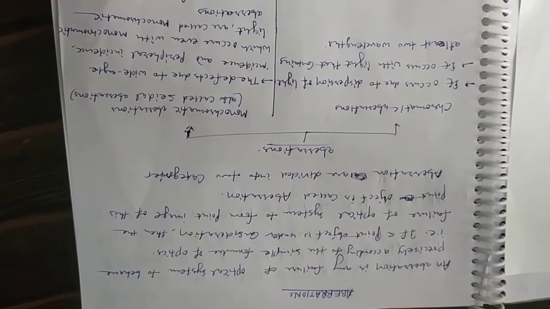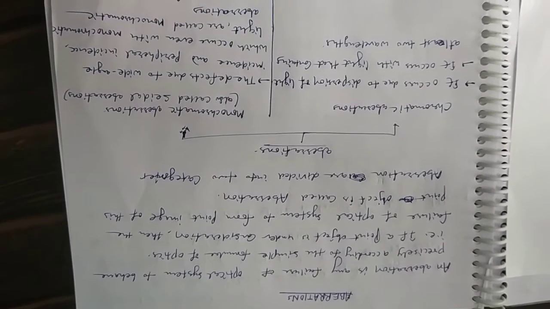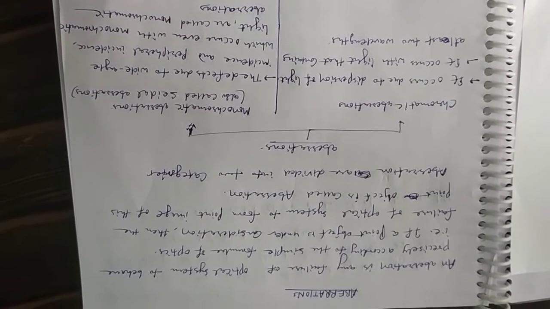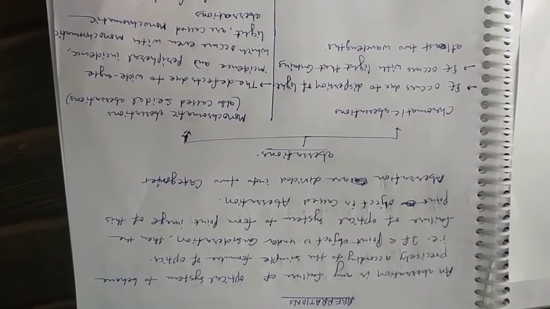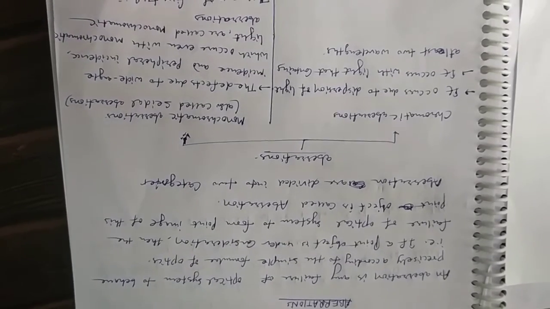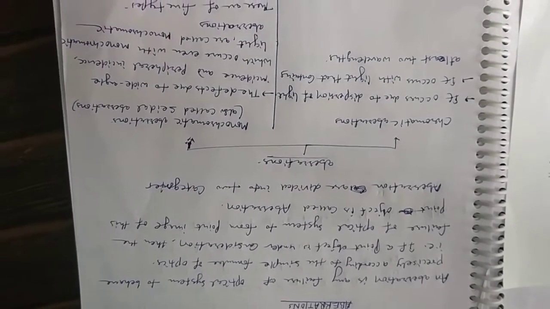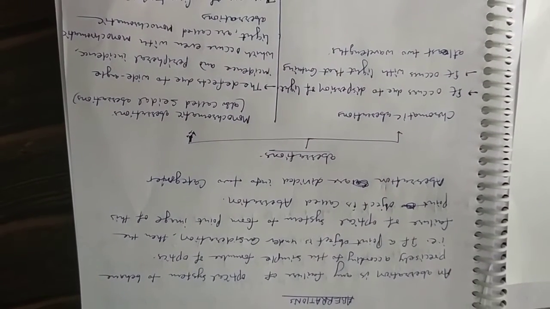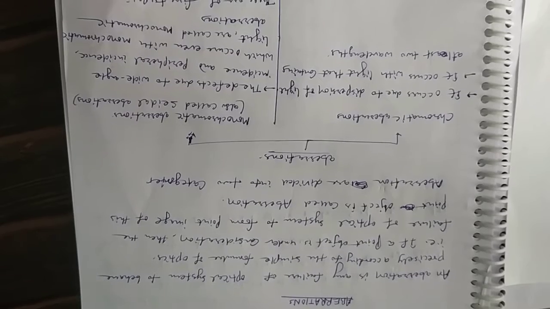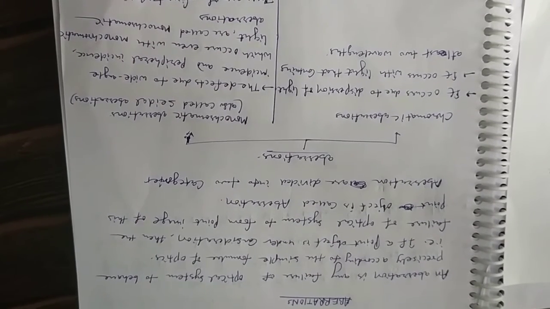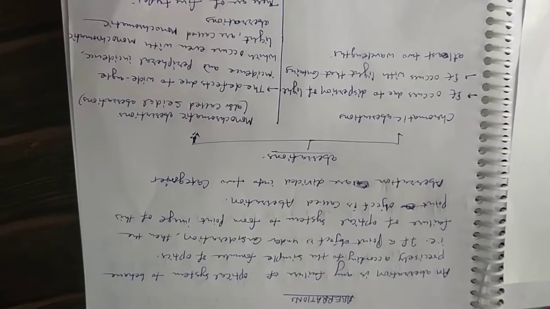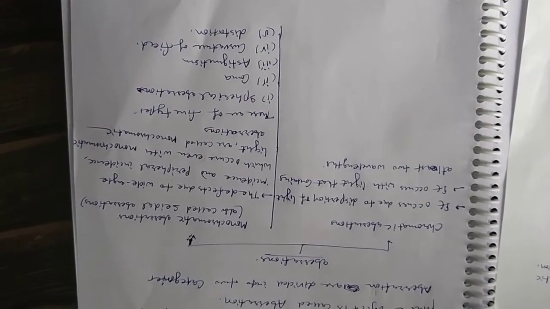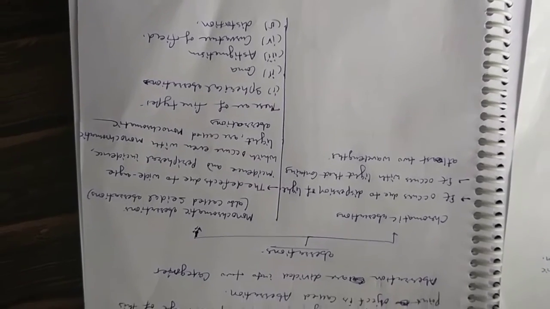Which means if the incident rays are incident on lenses far away from the principal axis, then this aberration is called monochromatic aberration. These monochromatic aberrations are 5 types: spherical aberrations, coma, astigmatism, curvature of field, and distortion.